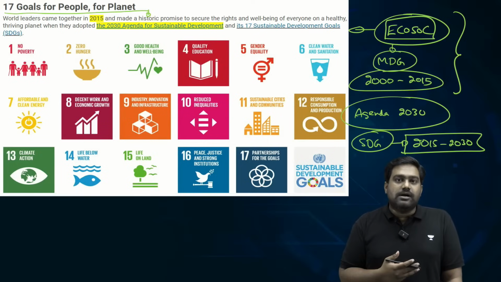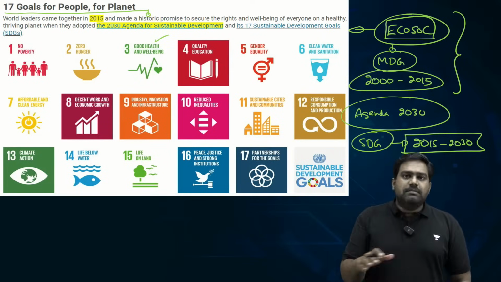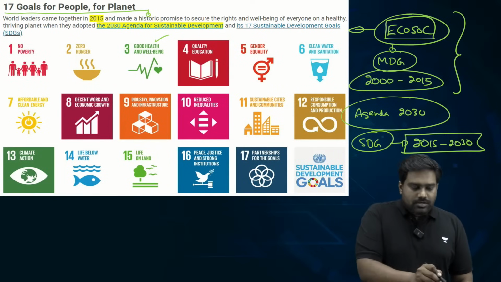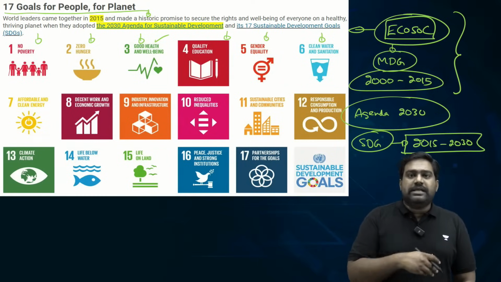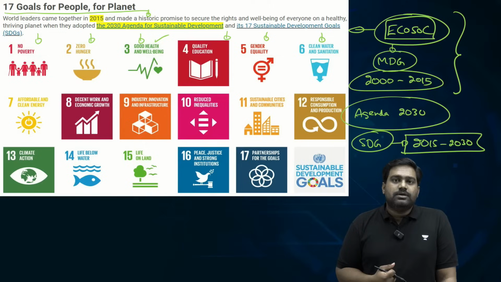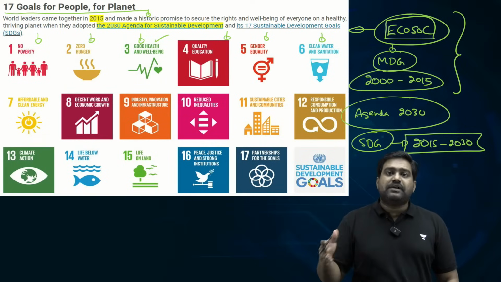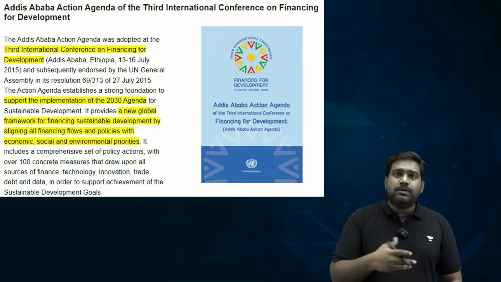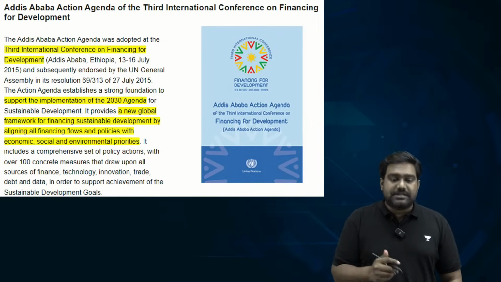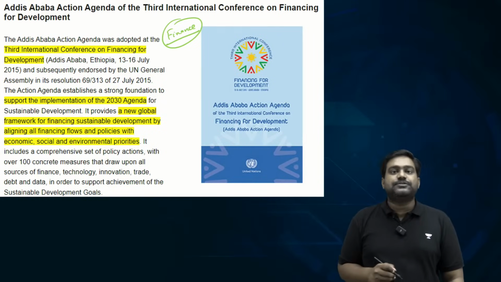No poverty, zero hunger, good health and well-being, etc. It covers many important socio-economic challenges which are affecting the world, from gender inequality to pollution, climate change, etc. All these welfare issues are covered under the 17 goals, and under each goal there are specific targets. So to help achieve these targets, especially to help the poor countries, the least developed countries, they would need finance, they would need the support of others.